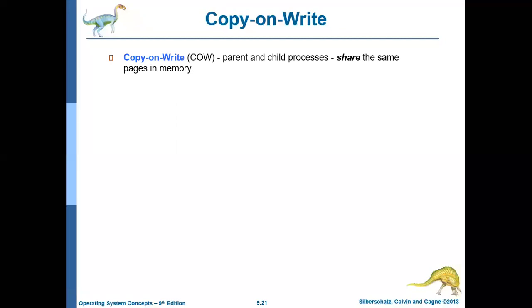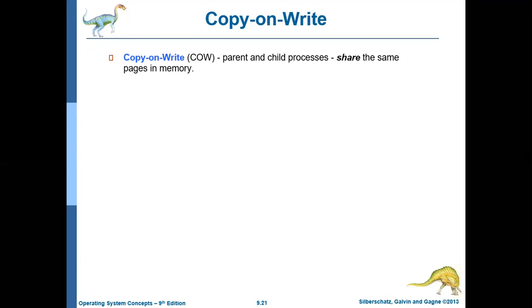Assume that there is a parent and a child process, and let us assume that the child process is created using the fork command in Linux. Then the child process is just a copy of the parent process. This child process can share the same pages that were used by the parent process. You need not make additional copies of the pages for the child process, initially at least. That way we are utilizing the memory in a better way.